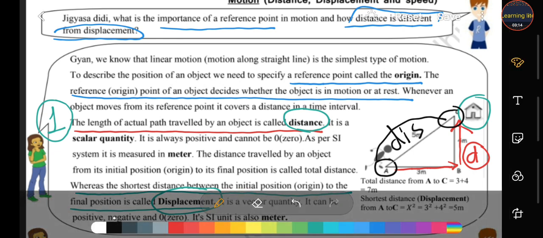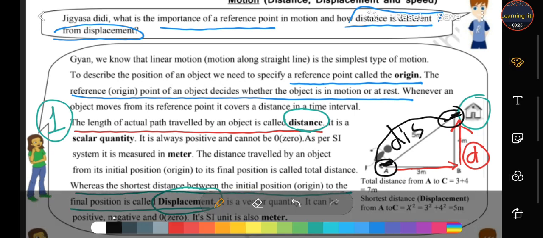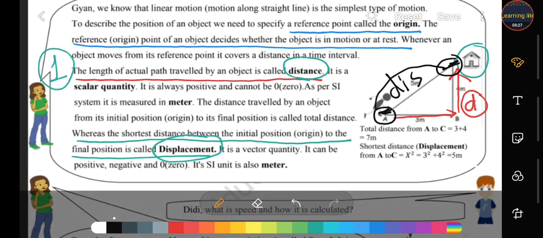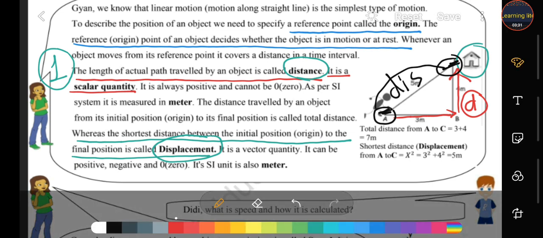So what is the distance, students? The length of the actual path traveled by an object. And what is displacement? The shortest path between the initial position and the final position. Second difference, students: distance is a scalar quantity and displacement is a vector quantity.